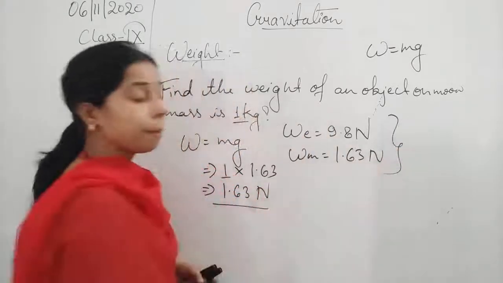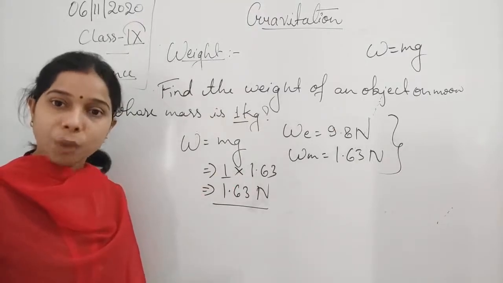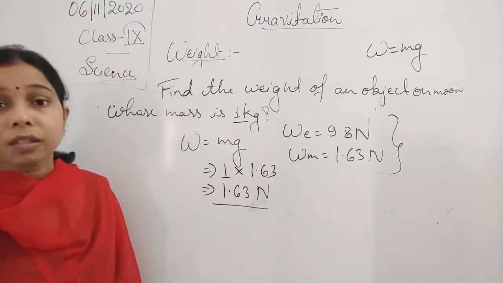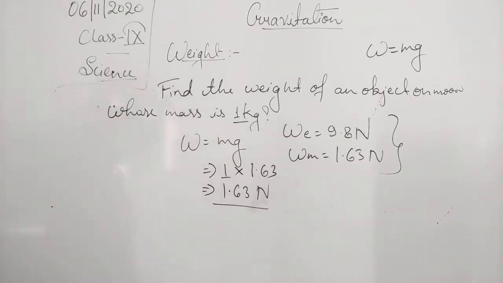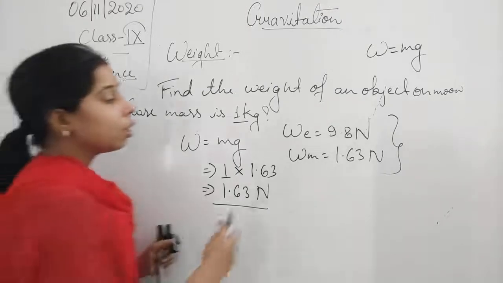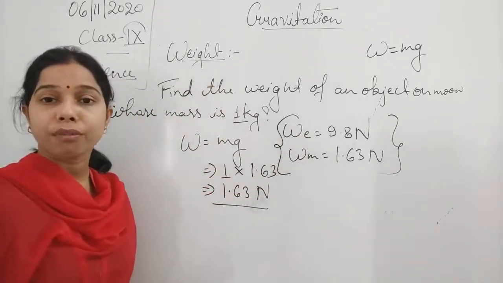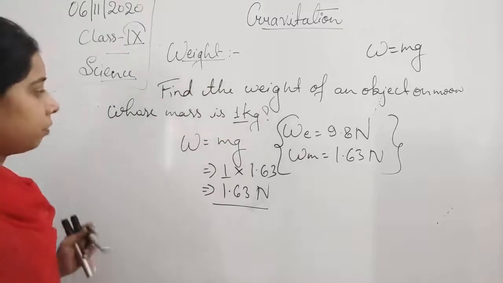So you can see that with the place, the weight of the object changes. It varies from place to place. And the reason for this variation is the acceleration due to gravity. So we can say that the weight varies from place to place, and it is because of the change in the acceleration due to gravity.